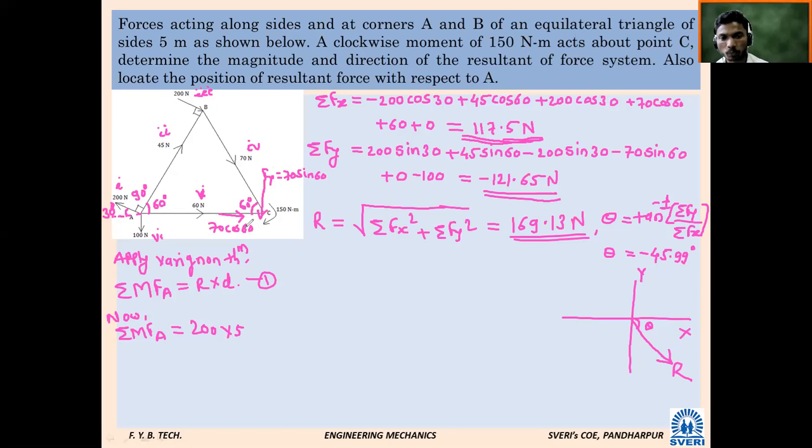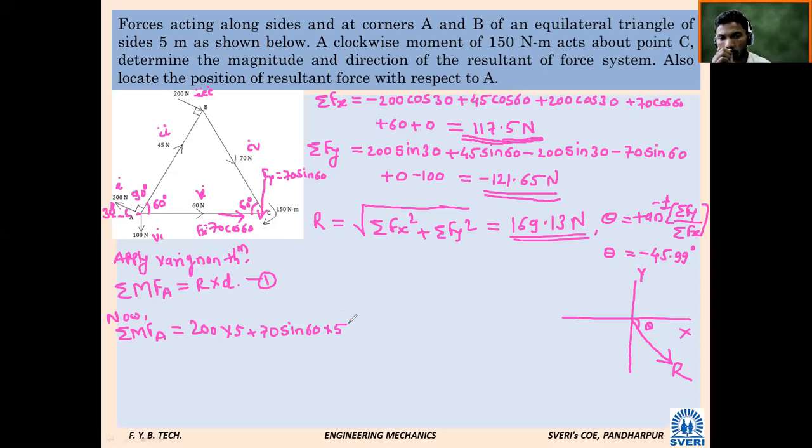Now due to which force, Fy or Fx, will moment generate at point A? Due to Fy. Whether it will be clockwise or anti-clockwise? Clockwise. So I have to consider force 70 sine 60. What will be the perpendicular distance of Fy from point A? 5 meter. Into 5.